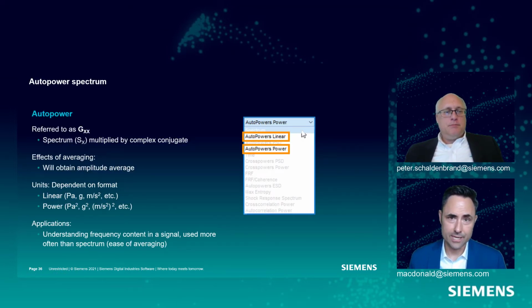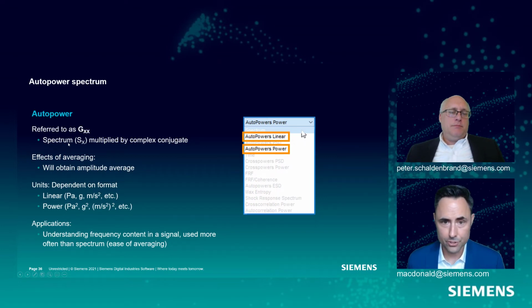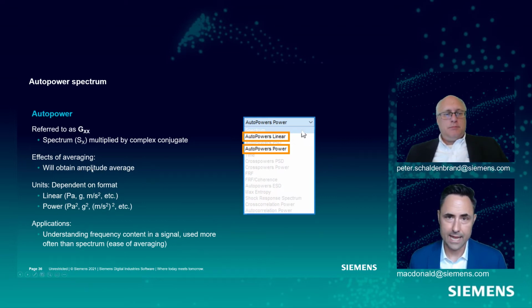Most commonly used, I would say, is this guy called the auto power. Okay, and it's the spectrum multiplied by the spectrum's complex conjugate, and we'll talk about what that means. The nice thing is we don't have to worry about how we're averaging. We don't have to be so careful because we will always obtain an amplitude average when we average auto powers. Okay. To complicate matters, we can have a little bit different format here. We can have linear or we can have power format, and so this kind of confuses people sometimes. But we'll show why you would do one or the other and how you get from one to the other.